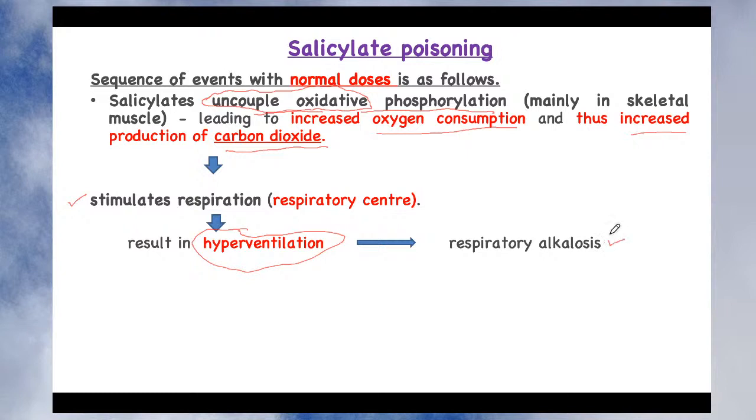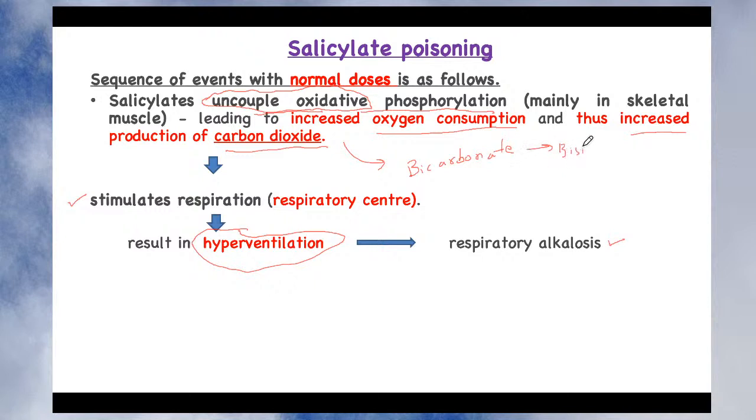Now let's see what respiratory alkalosis is and what the reason is, right? The most important point to remember here is that carbon dioxide in plasma is converted into bicarbonate, isn't it? And what is the pH of bicarbonate? The pH of bicarbonate is basic in nature, right?